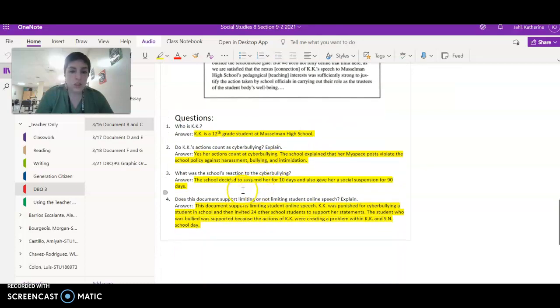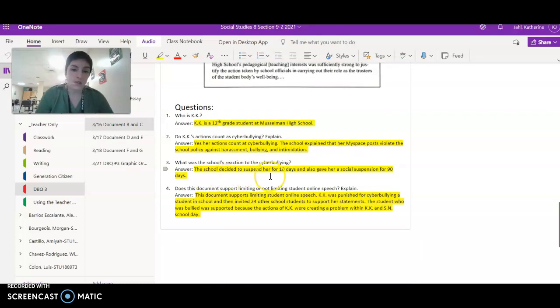What was the school's reaction to the cyberbullying? The school decided to suspend her for 10 days and also gave her a social suspension for 90 days. So 90 days is half of a school year. She's not allowed to do anything school-related. That might be like fun social stuff, like school dances or anything for 90 days.